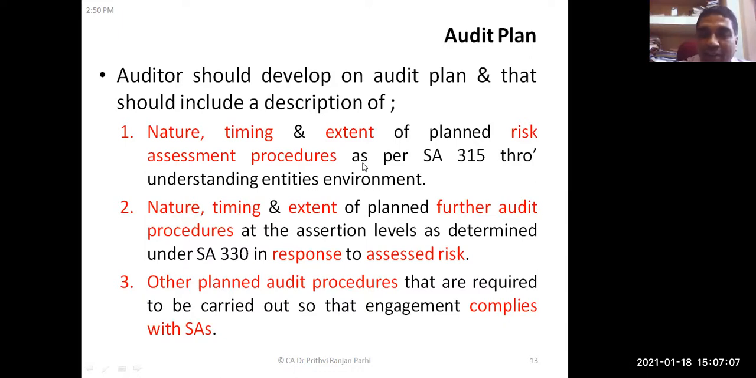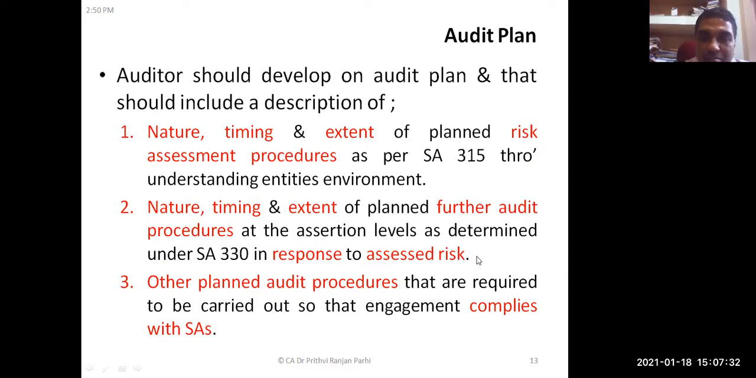So I had told you earlier what are the various assertions. So we'll be understanding this concept once again. Assertions relating to balances, assertions relating to transactions, assertions relating to presentations and disclosures. At financial statement level, there are some assertions.